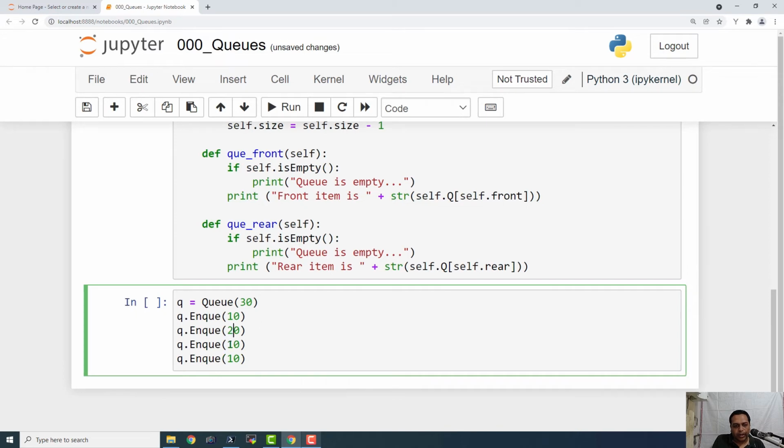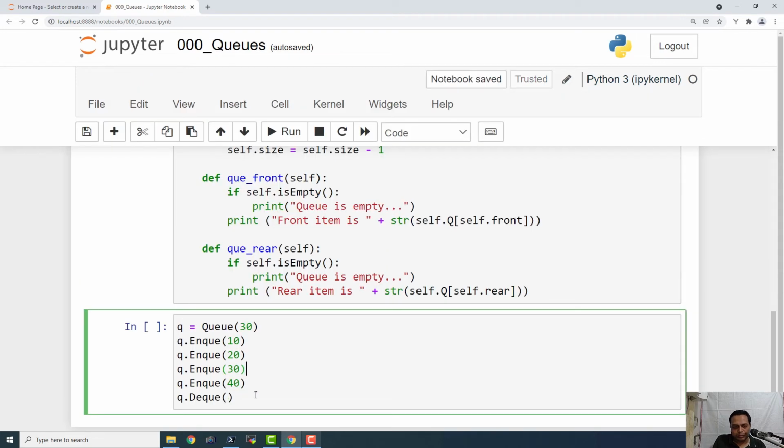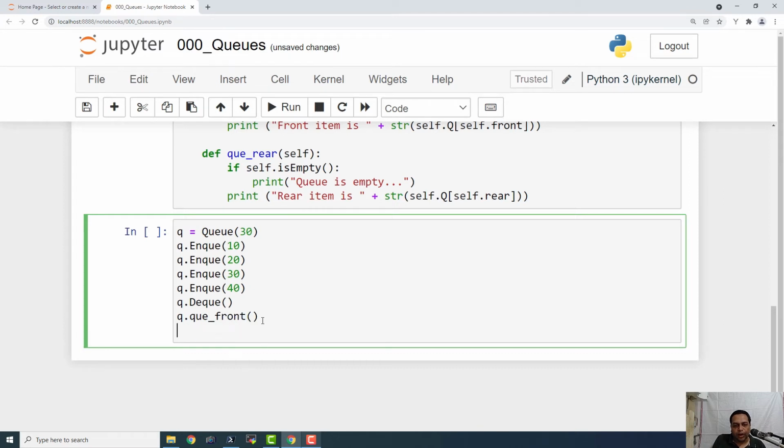Okay, so 20, 30 and 40. Q.dequeue(), let us say Q.Q_front, and finally Q.rear.